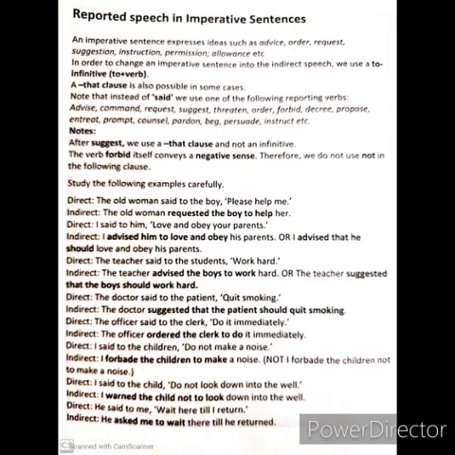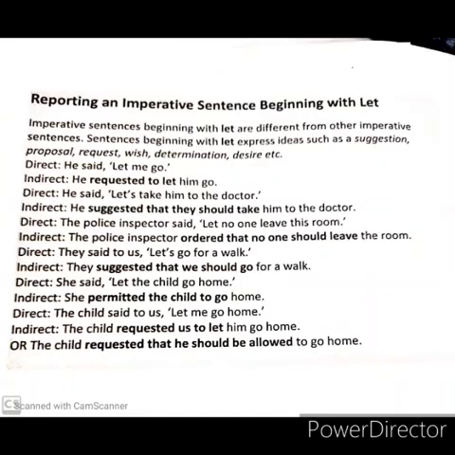Then not will not be applicable. He said to me, wait here till I return. He asked me to wait there till he returned. So like this we can consider the imperative sentence. Now one more pattern of imperative sentence comes, that is using let.